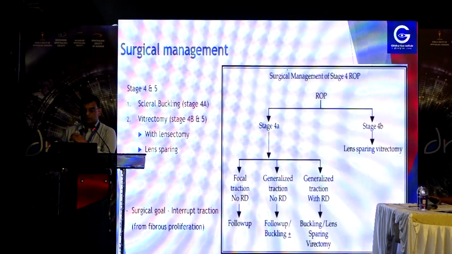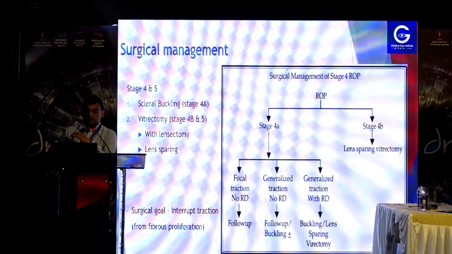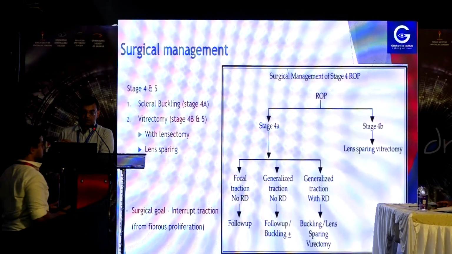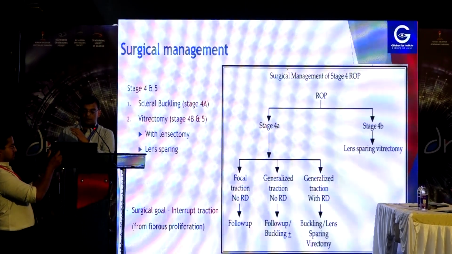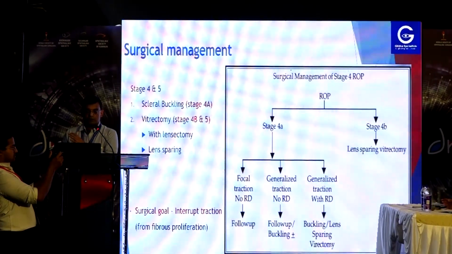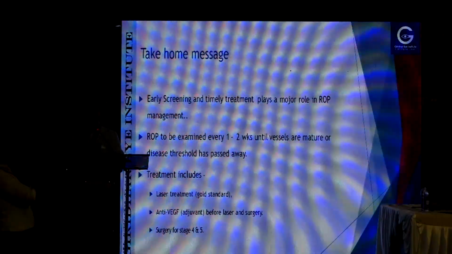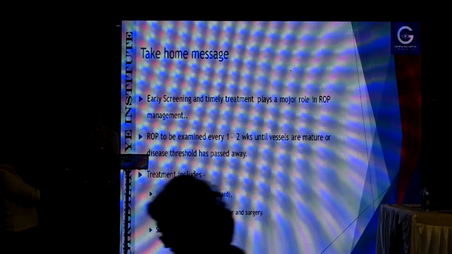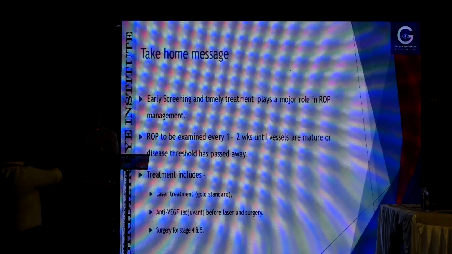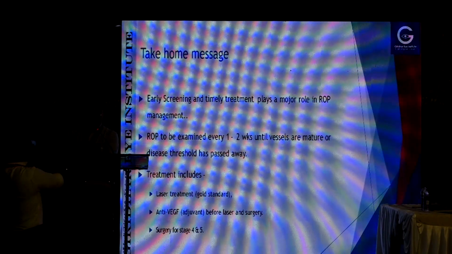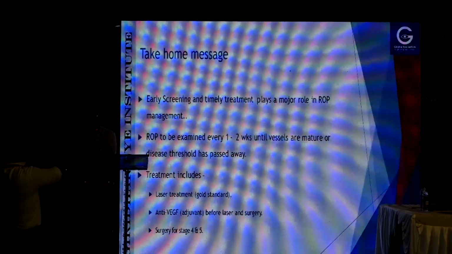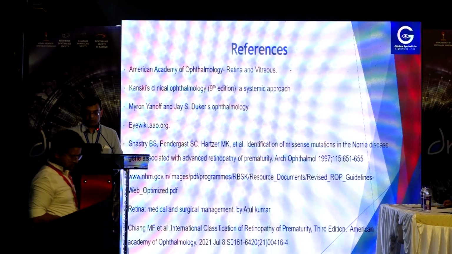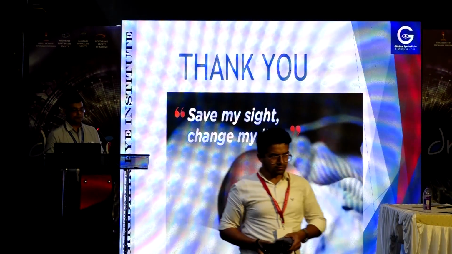Now coming to surgical management, which is basically for stage 4 and stage 5. Stage 4A does well with buckling, and vitrectomy is required for 4B and 5. So the take-home message: early screening and timely treatment play a major role in ROP. ROP should be examined every 1 to 2 weeks until vessels mature and disease thresholds are passed. Treatment includes laser, anti-VEGF, and surgery for stage 4 and 5. Thank you.